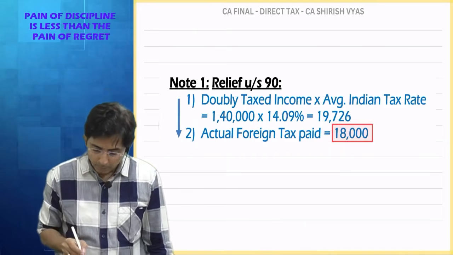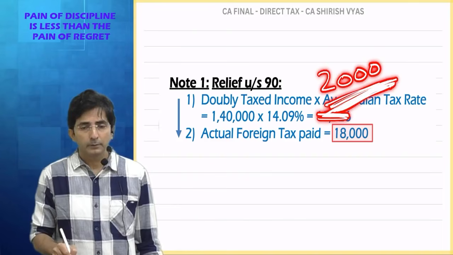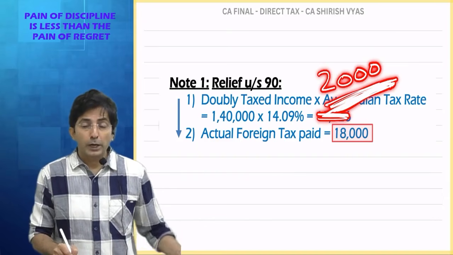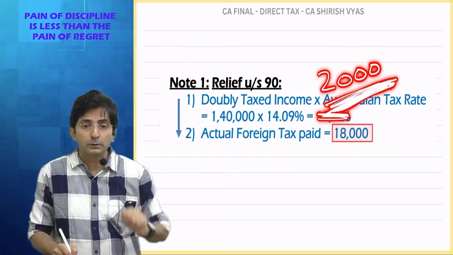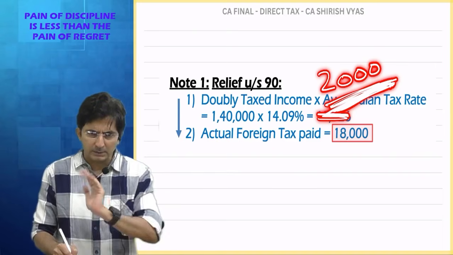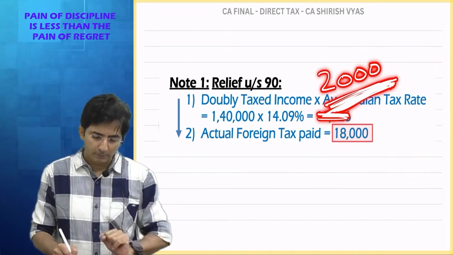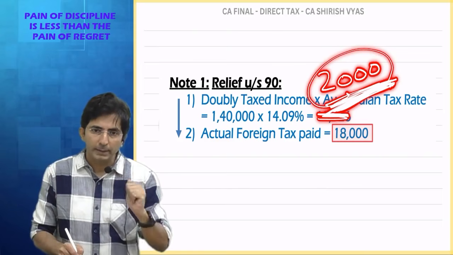But now, what if this figure was 2,000? Now if I tell the government of India, I have paid 18,000 there. You might have paid 18,000, but you have complained to us that we are doubly taxing you. How much are we taxing you? We are taxing only 2,000. So that is your complaint with the Indian government, no?